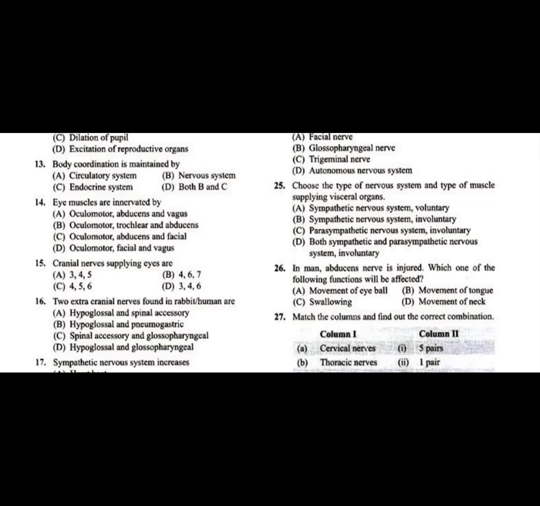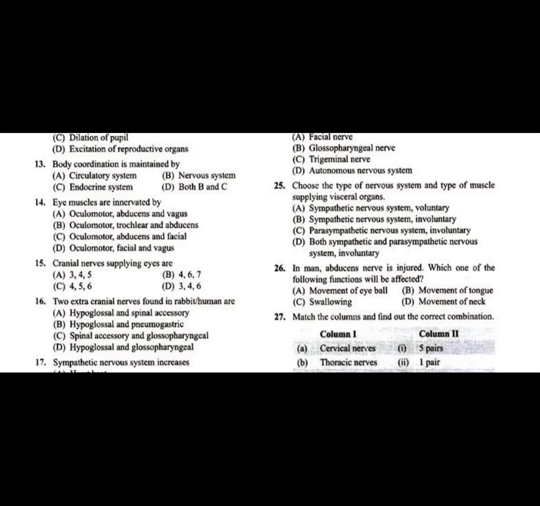Cranial nerves supplying eyes are as follows. We have just discussed the oculomotor, which is the third nerve, and the second one is the trochlear, which is the fourth, and the last, the abducens, which is the sixth.